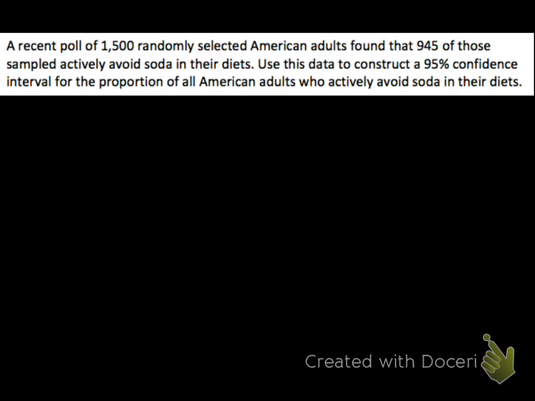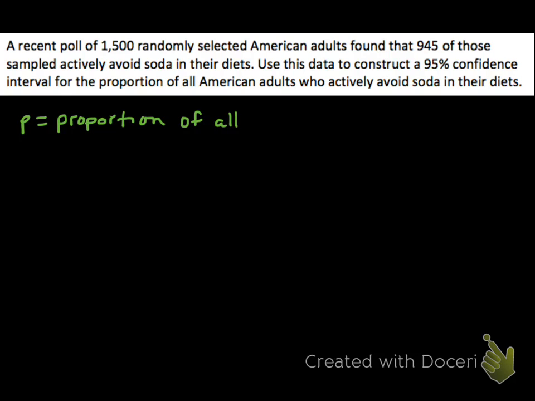A recent poll of 1,500 randomly selected American adults found that 945 of those sampled actively avoid soda in their diets. Use this data to construct a 95% confidence interval for the proportion of all American adults who actively avoid soda in their diets. They want us to build a confidence interval for a proportion, so that's what we're going to do. First, let's define some important variables in this problem.